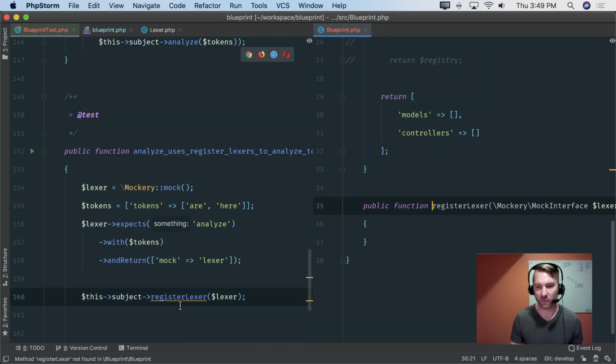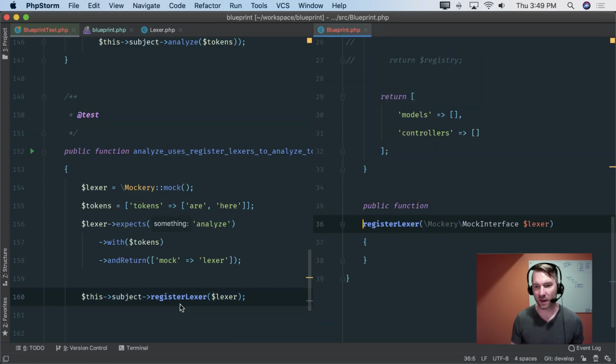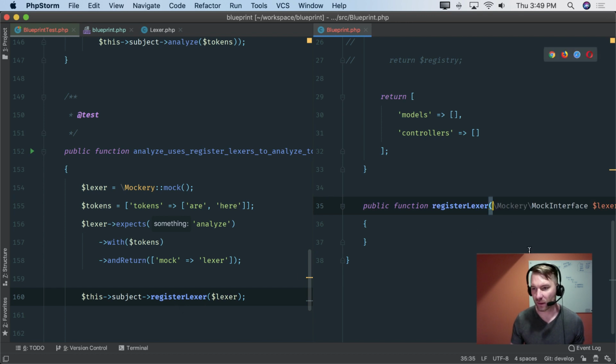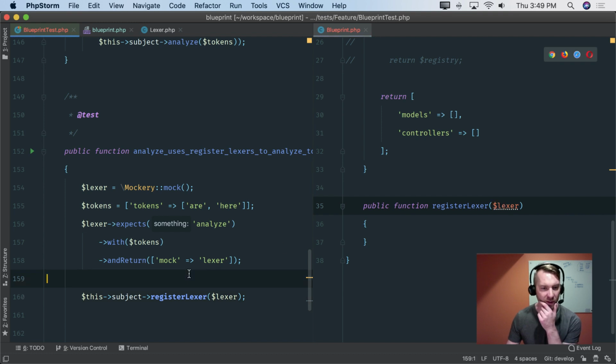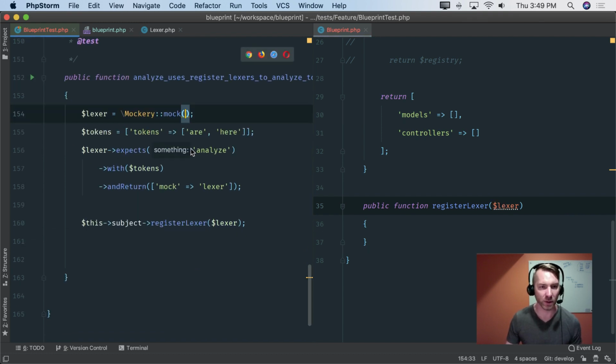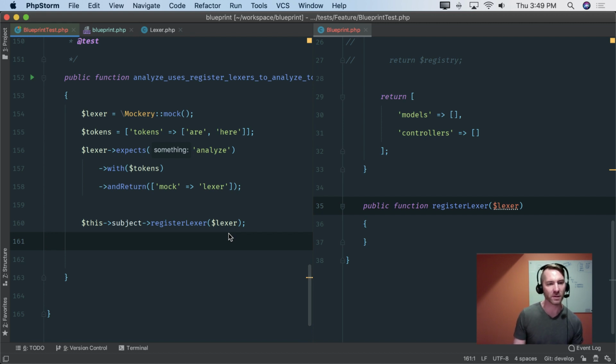Let's bring this into the fold. It's definitely not a Mockery interface, so I think for now we'll just call that Lexer. But I'll probably make a contract for this later, and that's easy to do, and just put the contract here. But for now, let's push on just in the interest of time. I want to cut this off in a few minutes.